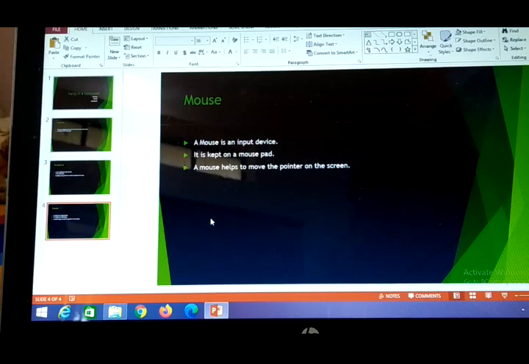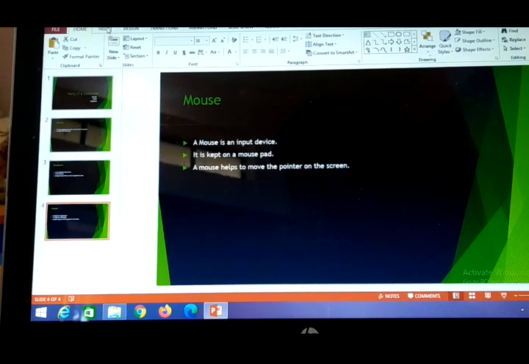So I am just giving one way how to insert video or audio clips. We can insert both things. We can insert a video from our files, and the other thing is that we can insert audio also. I'll insert the video first, then the audio.